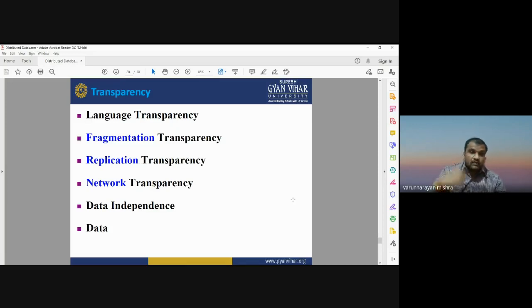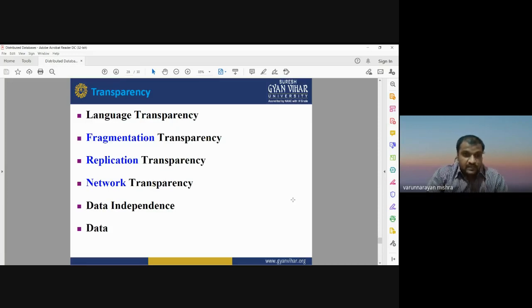That's a kind of network transparency. Data independence means a database can be independent from each other. No two data sets can have a dependency on each other. A database is stored at location 1, a database is stored at location 2, a database is stored at location 3. Each and every database stored at different locations may have independence. They are not dependent on each other.